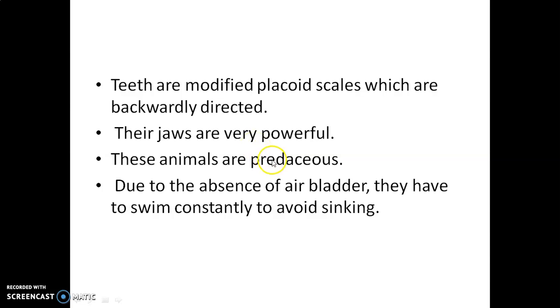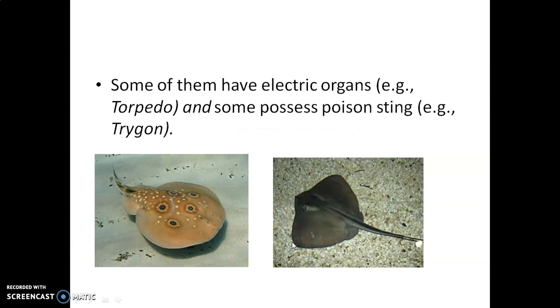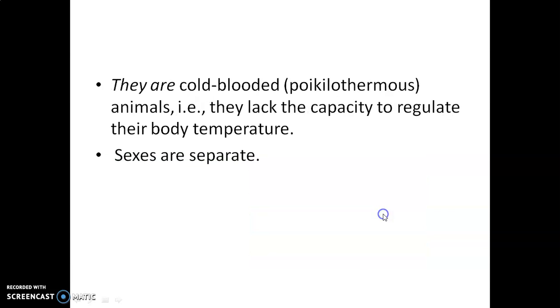Jaws are very powerful. They are predaceous animals, and due to the absence of an air bladder, they have to swim constantly to avoid sinking. Okay, but in the case of bony fishes, they have an air bladder, so they do not have this problem. Clear? And their heart is two-chambered, one auricle and one ventricle. Only that. And some of them have electric organs. Example, Torpedo. And some possess a poisonous sting. This is stingray, Trygon.